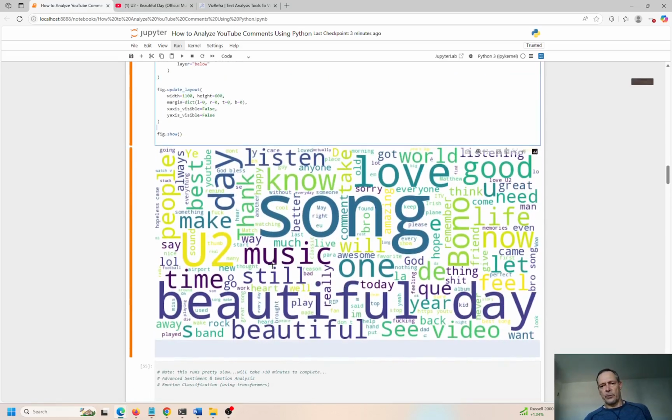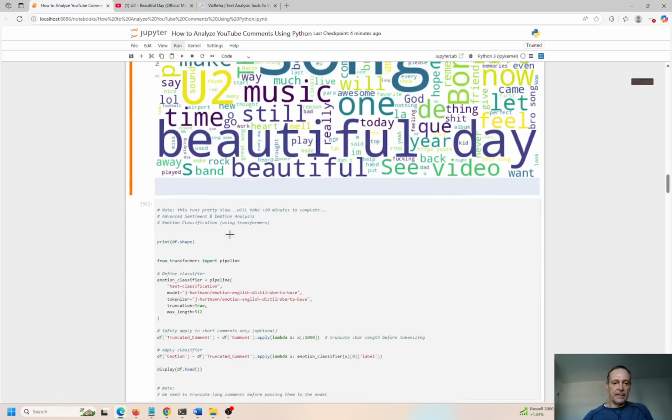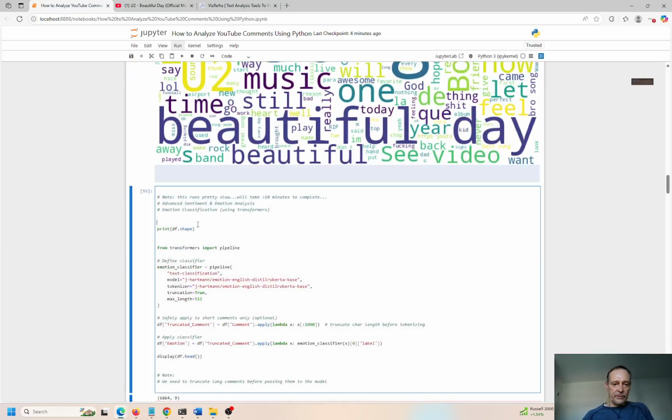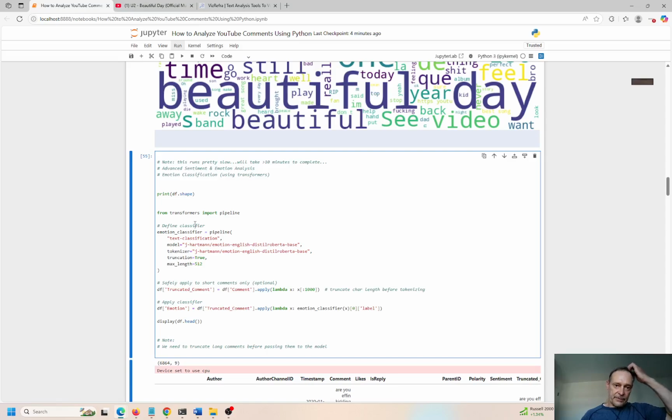I guess the word clouds don't let you zoom in, but with all these plotly plots, for the most part, with the exception of word clouds, I just found out now, you can zoom in and zoom out and scan over the plot, and you'll have bubble messages popping up. So they're very interactive and very, very simple and easy to work with. So let's look at another concept here. Now this takes a while to run, but we basically get advanced sentiment and emotional analysis, and we're using a transformer.